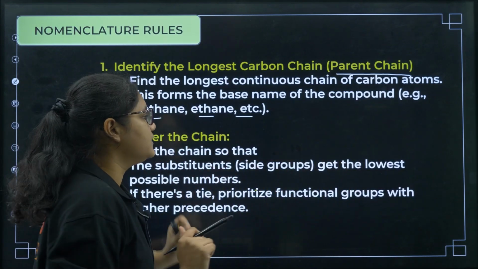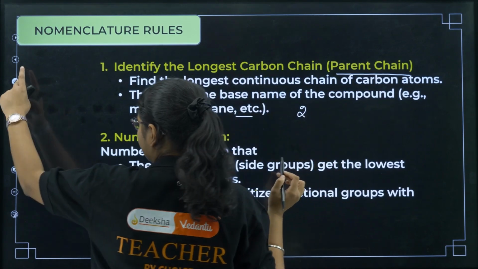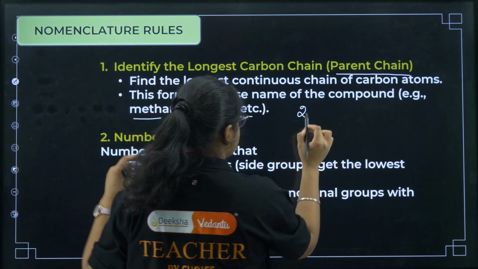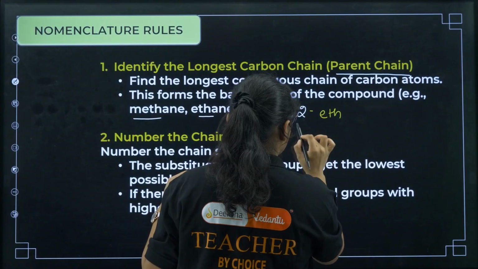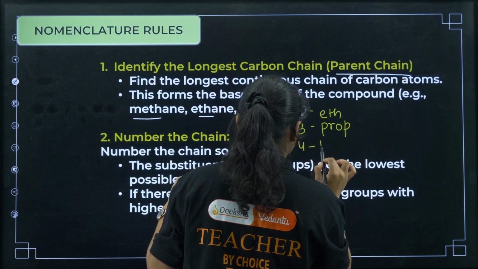So you have to find the longest continuous carbon chain. In the longest continuous carbon chain, if there are 2 carbons, then the word root to be used is eth. If 3 carbons, prop. If 4 carbons, but.